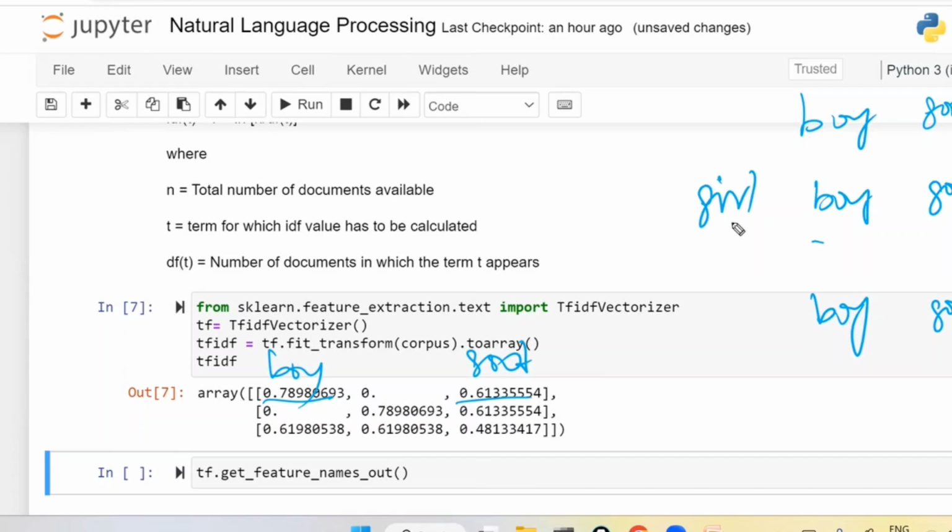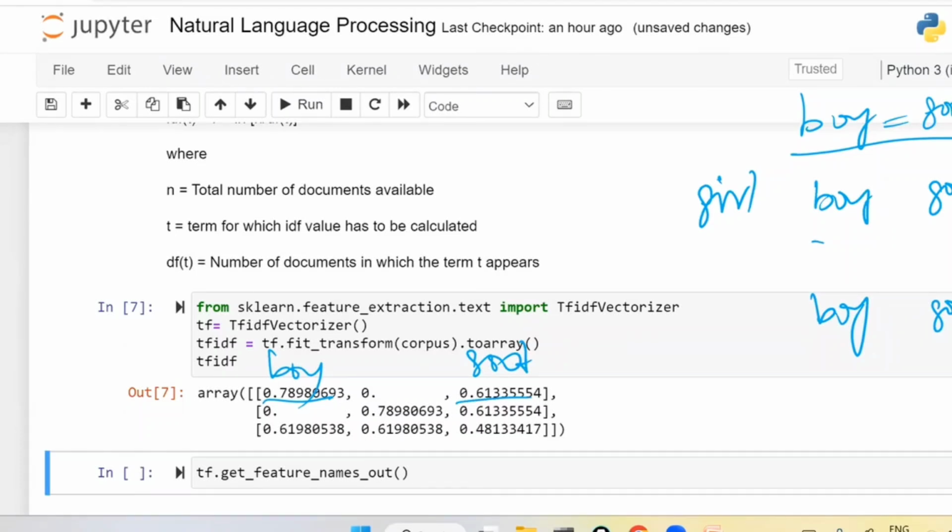Okay. Assume you have something like this. Now what happens in this sentence? The words good and boy are both repeated multiple times. These both will have the same weightage, because the same number of words are repeated the same number of times. So there is the same weightage.